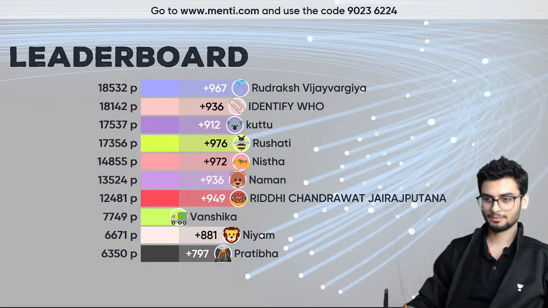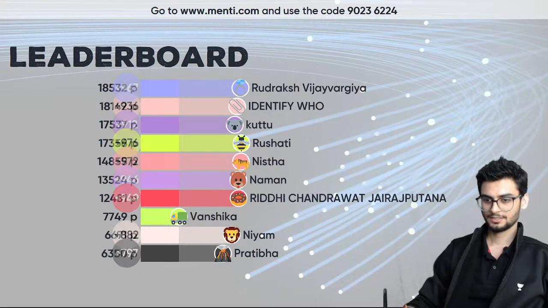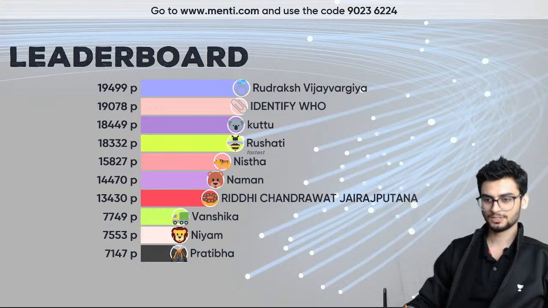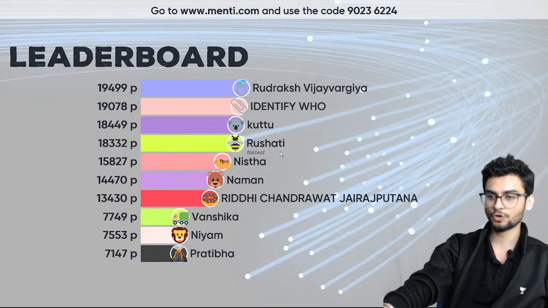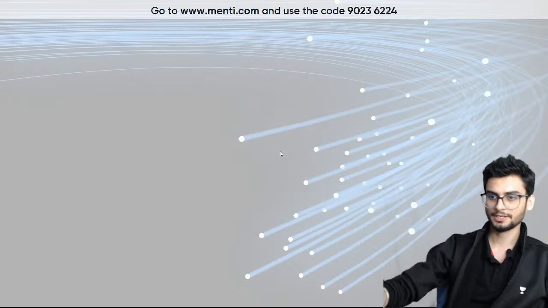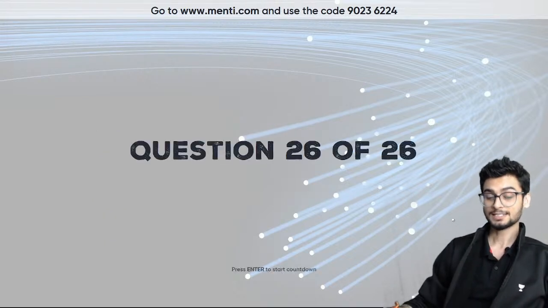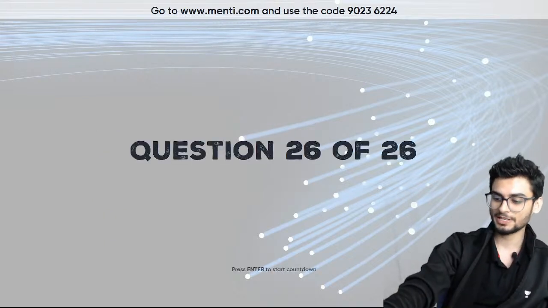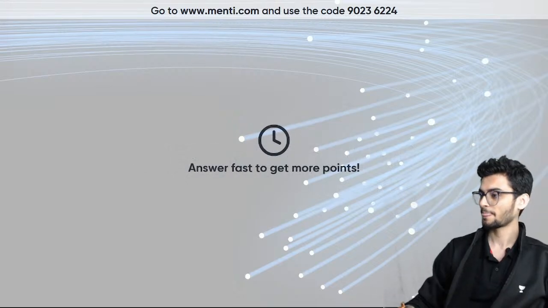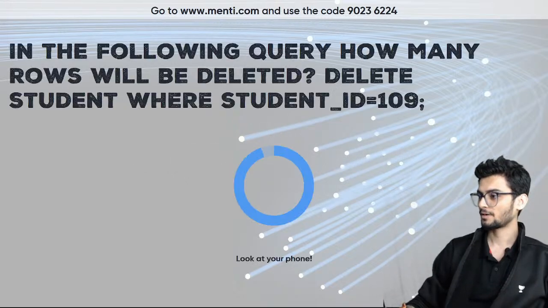So I can see a bit of a change. Last 3 positions में शायद change होगा, नहीं हुआ. So Rushiti gave the fastest answer, Rudraksh maintaining the lead, followed by Tanisha and Kuttu. ठीक है. So this is the last question. Probably let's see how many questions were you able to answer correctly. Hello Janvi.